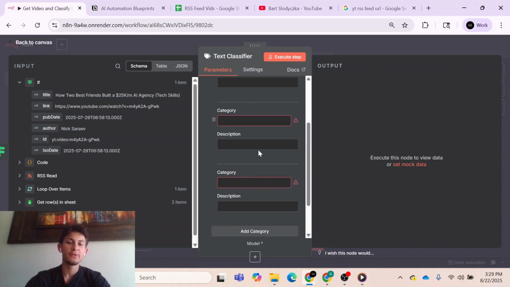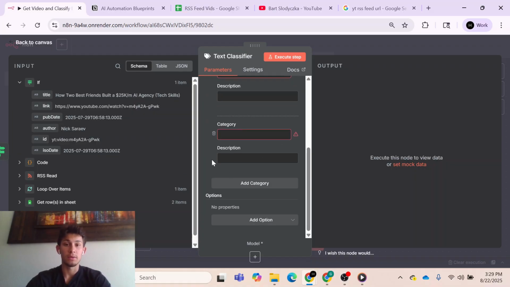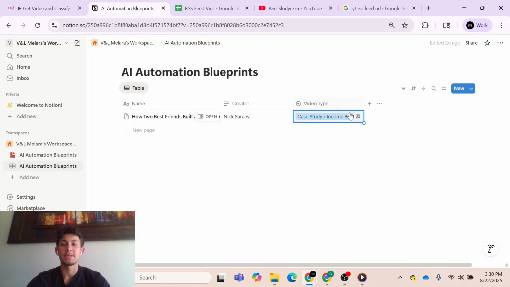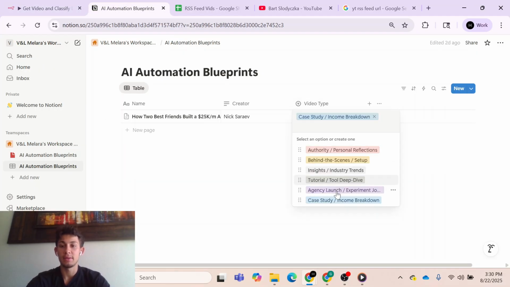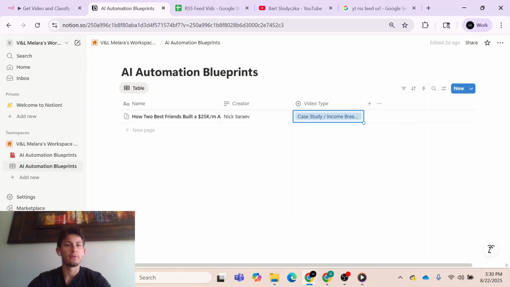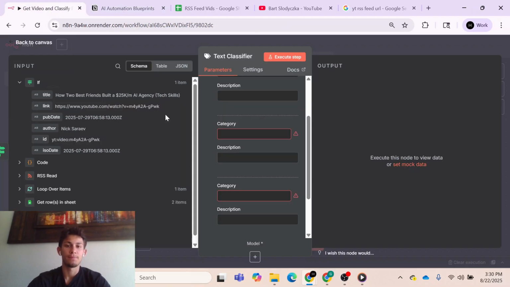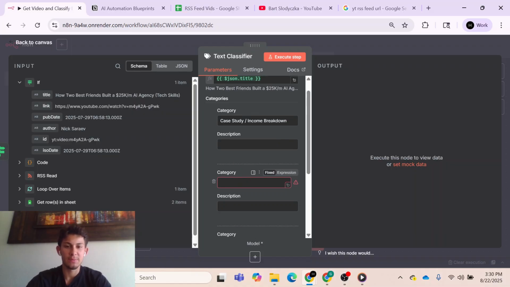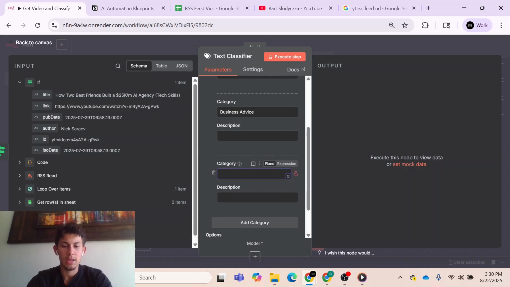Okay. And I have two other ones, but you can have as many categories as you want. You could only have one category. Right now I just put 3 for testing purposes. But you can have as many as you want, and you would just have to update this select. So in my case, I have these categories, but you could have, this is like 6, so you could have 4 or 5. It doesn't really matter, but you would just have to define them right here. And just for this video, let's put business advice and new technology.